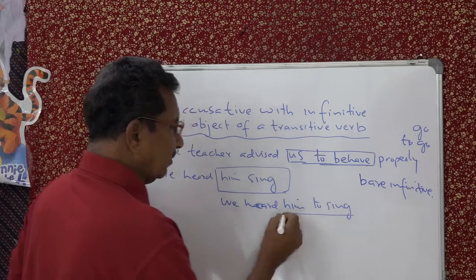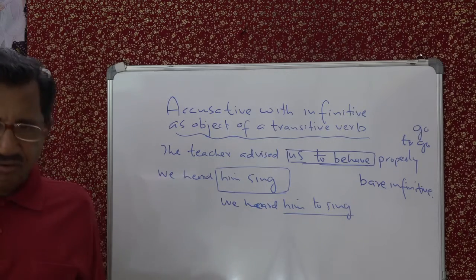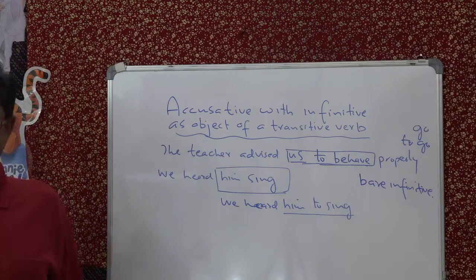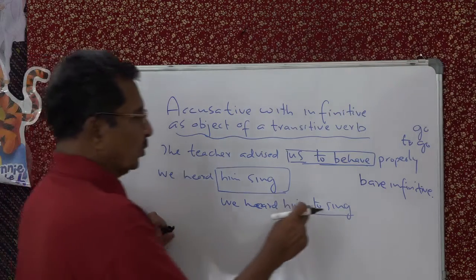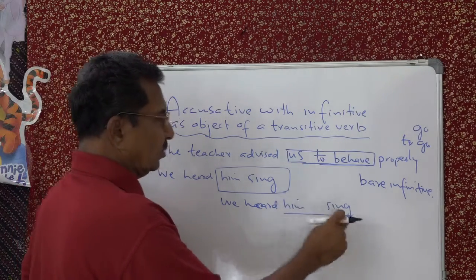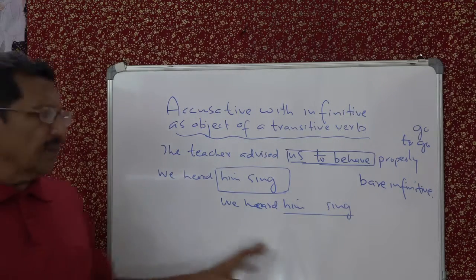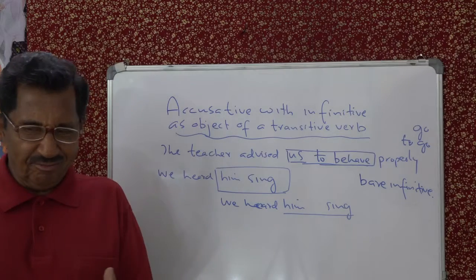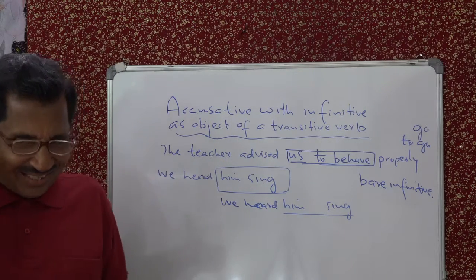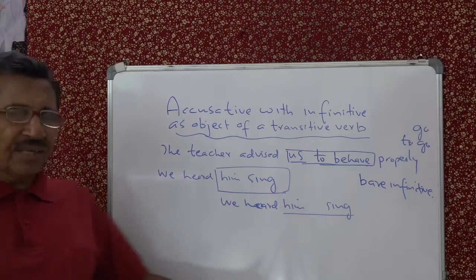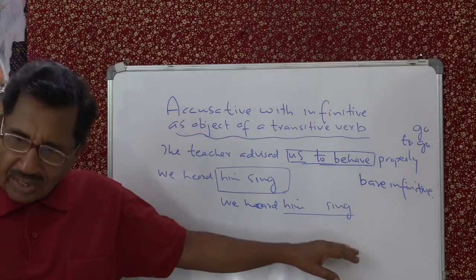But after certain verbs, like hear, feel, let, make, notice, see, and so on, we don't use to. We use only the bare infinitive. If you say, we heard him to sing, this is clumsy. Not good to your ears. But if you say, we heard him sing, it's perfectly okay. So you should understand this point.